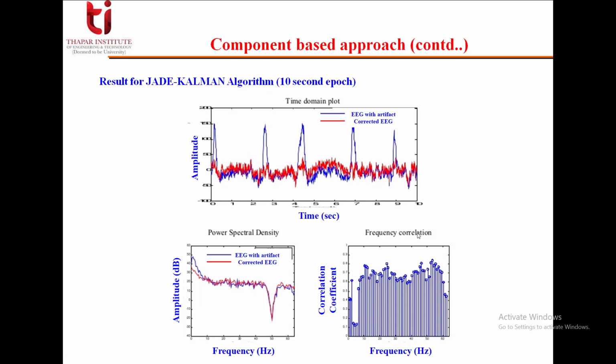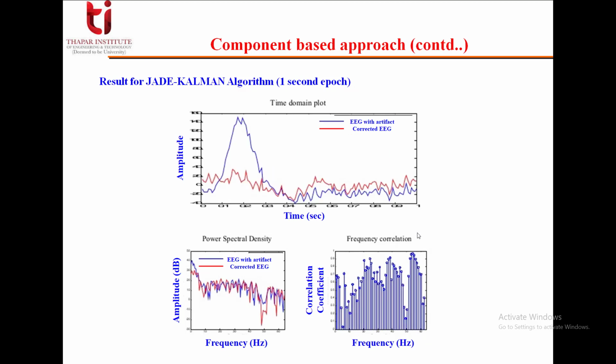Same thing we can see by considering a 1 second epoch, as you can see. So this blue one is, you can say, the EEG with artifact, and this red one is the corrected EEG. Here also you can see the time domain plot, power spectral density plot, and frequency correlation plot.